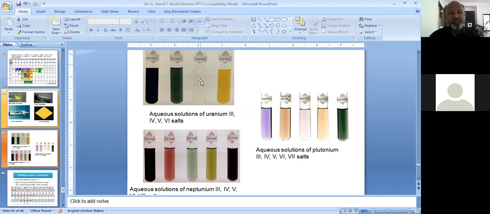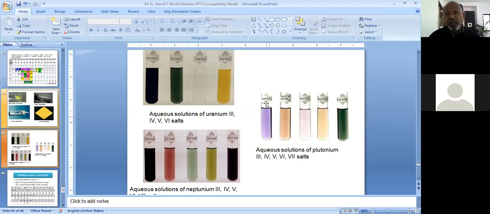Uranium 5 is colorless, and uranium 6 is somewhat faint pink in color. Similarly, if we look at the aqueous solution of plutonium, which has plus 3, plus 4, plus 5, plus 6 and plus 7 oxidation states, then the plutonium salts in the aqueous solution also show different colors.